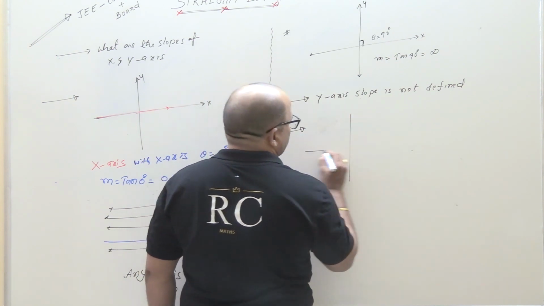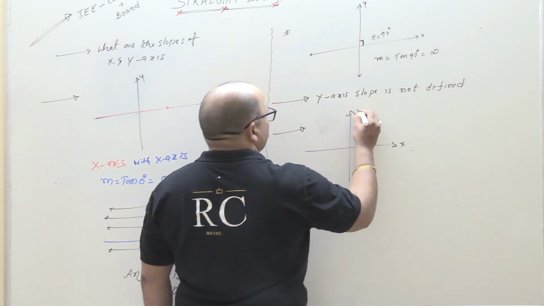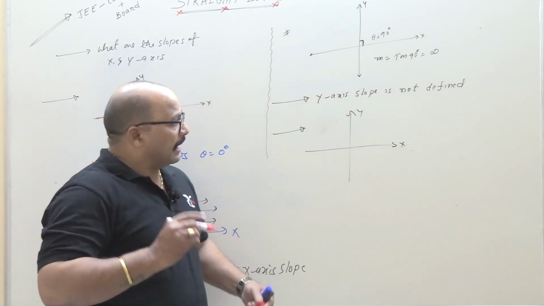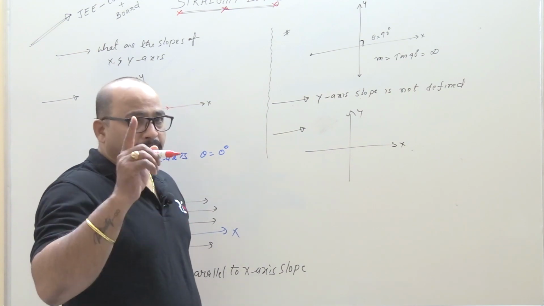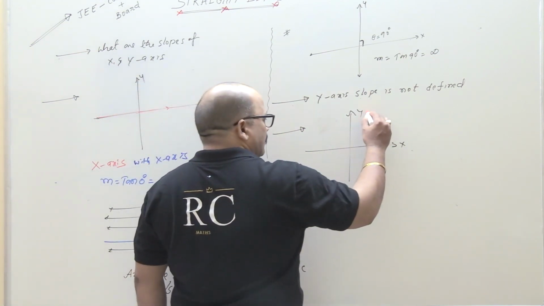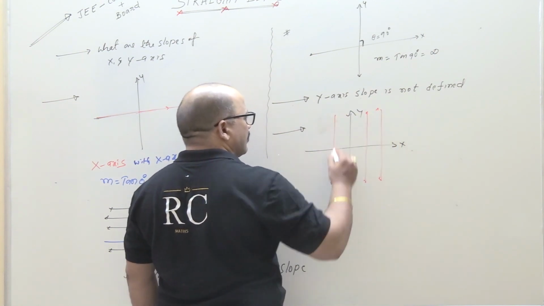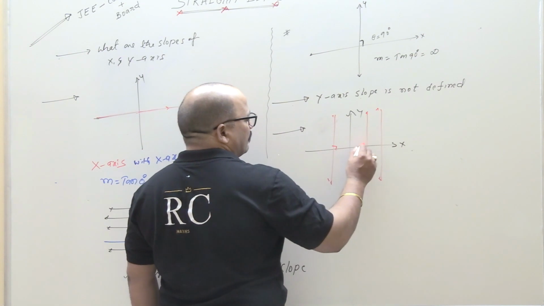Be careful what I am saying, beta. Look here. Any line parallel to y axis: this line, this line, this line, this line, all are.